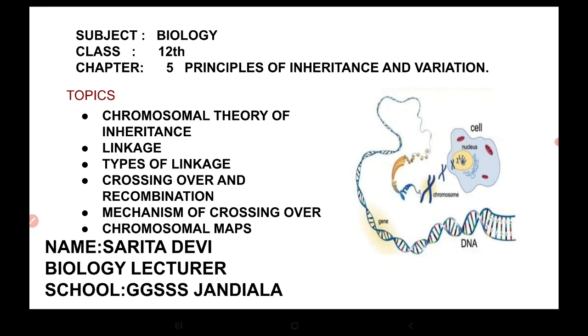Today we will study the 5th chapter of 12th class Biology, that is Principles of Inheritance and Variation, and the topics are Chromosomal Theory of Inheritance, Linkage, Types of Linkage, Crossing Over and Recombination, Mechanism of Crossing Over, and Chromosomal Maps.